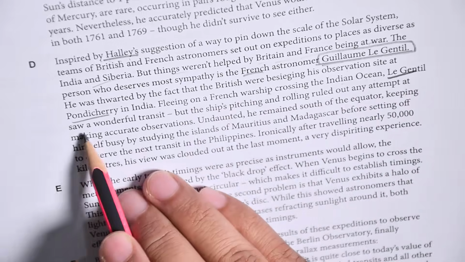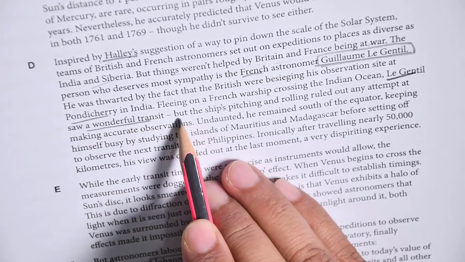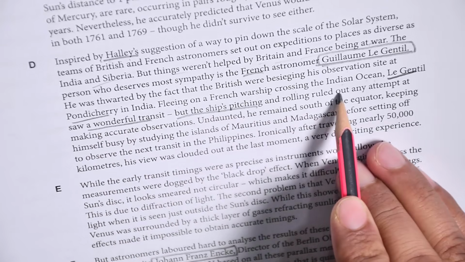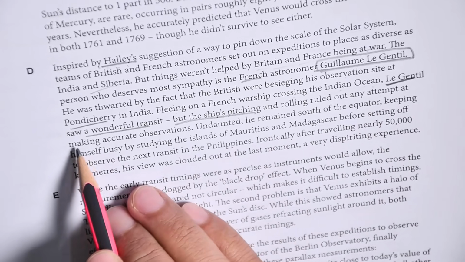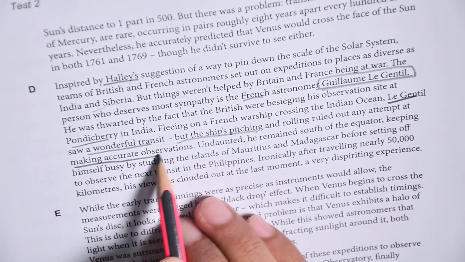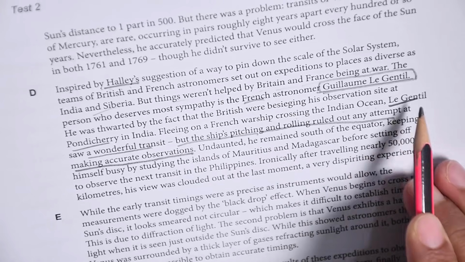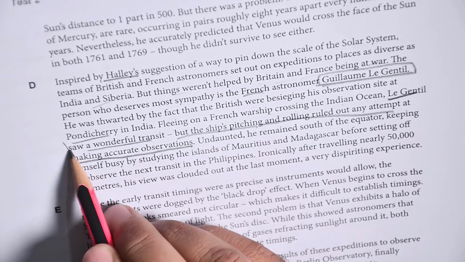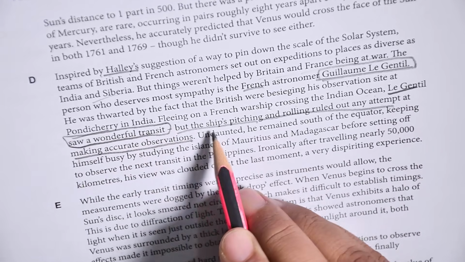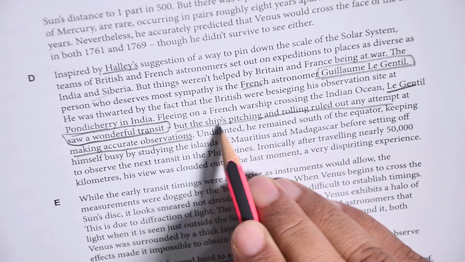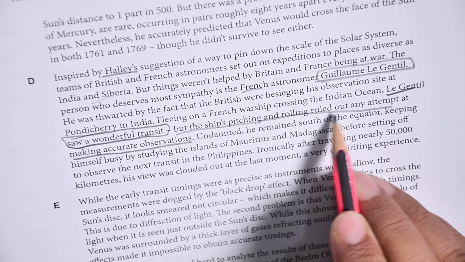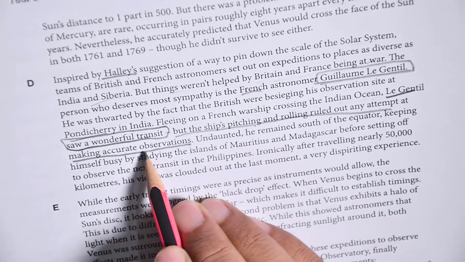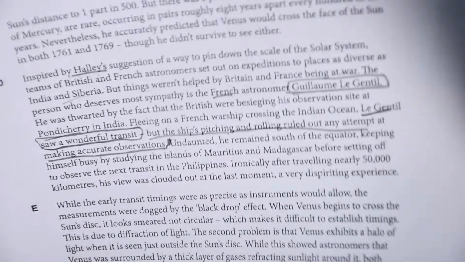Le Gentil saw a wonderful transit, but the ship's pitching and rolling ruled out any attempt at making accurate observations. Actually, he saw it, but then he was unable to do anything. Now let's see.